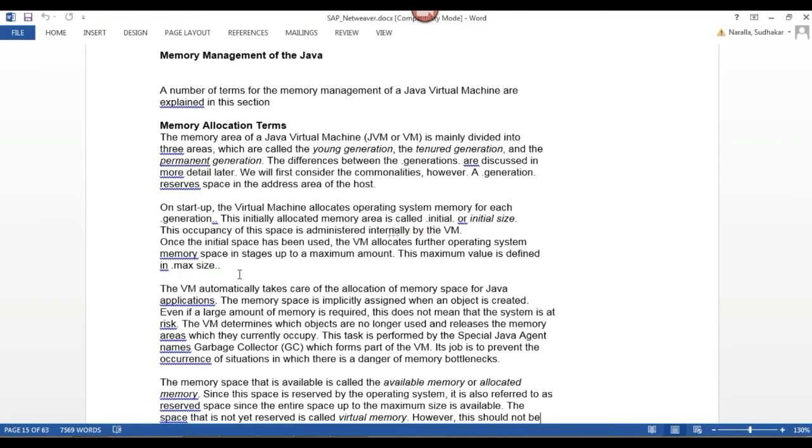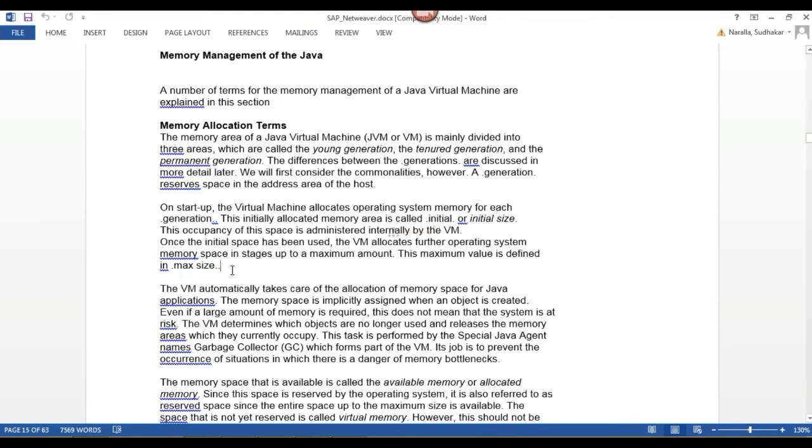For each and every generation means what? How many generations do we have? Three different types of generations: one is young generation, second is tenured generation, third is permanent generation. You need to remember these naming conventions. These are the different naming conventions for the Java stack JVM concept.